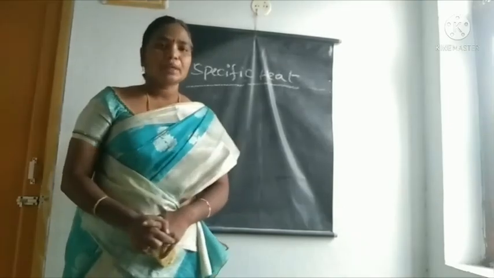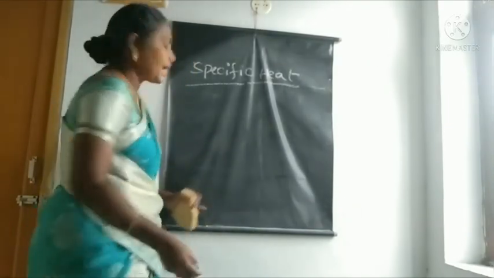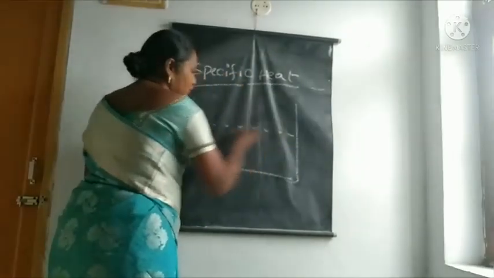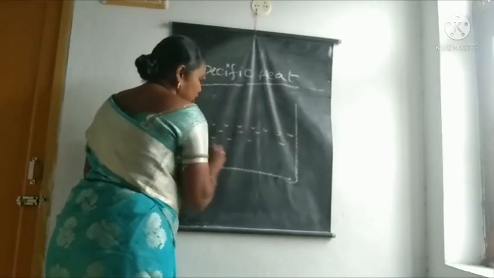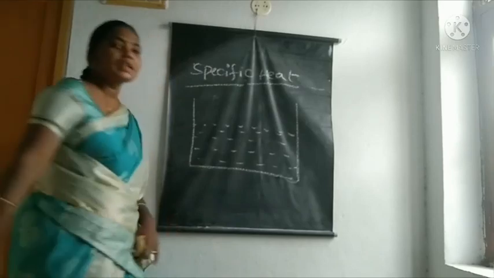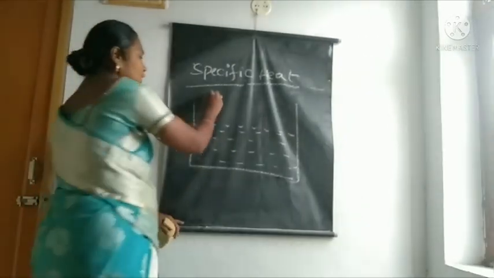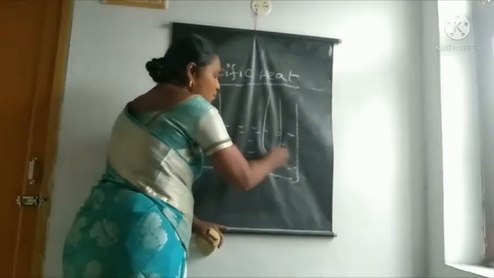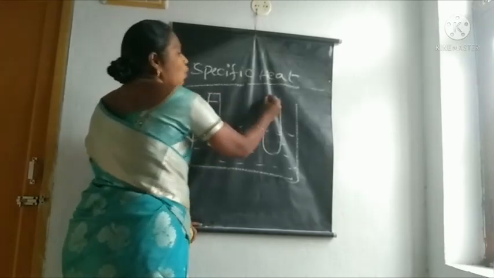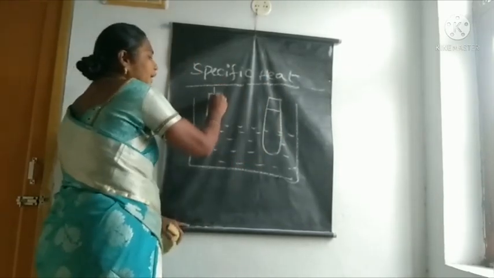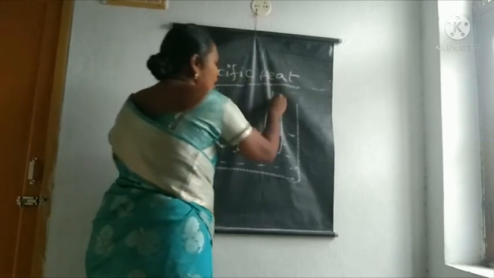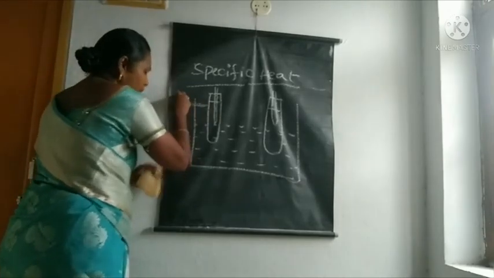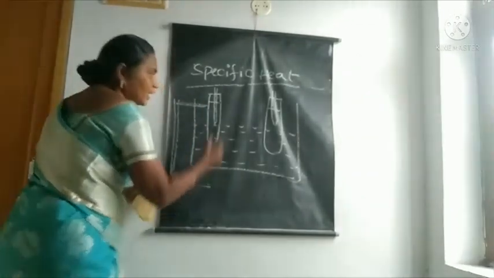To understand this concept, we will take one more simple experiment. Take one big beaker and fill it with water up to half of the beaker. Take two test tubes with one-holed rubber corks. Close the test tubes with the one-holed rubber corks by putting a thermometer into each. These test tubes are fitted to the retort stand as shown in the figure.